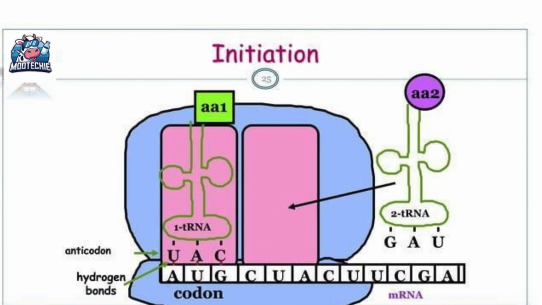This slide shows a diagram for initiation. We see two tRNAs. The first tRNA, labeled 1-tRNA, has the anticodon UAC and is carrying an amino acid AA1. It is bound to the start codon AUG on the mRNA. The second tRNA, 2-tRNA, with anticodon GAD is coming in. The diagram uses hydrogen bonds to show the base pairing between the codon on mRNA and the anticodon on tRNA. This visualizes how the correct tRNA is matched to the mRNA code during the initiation step.